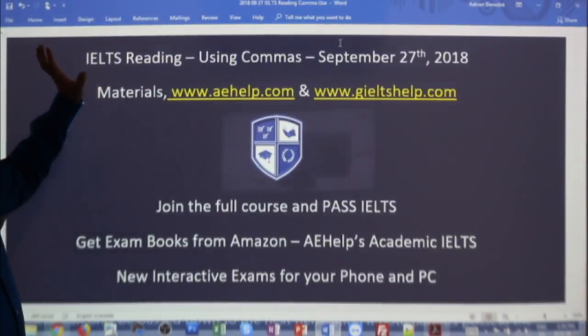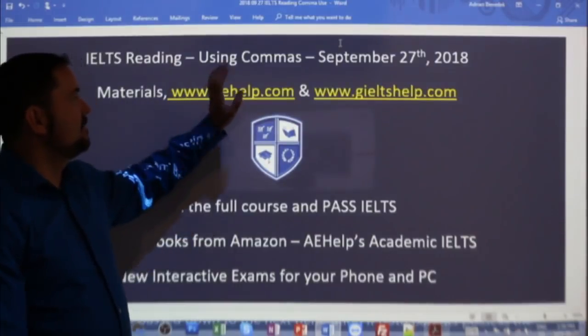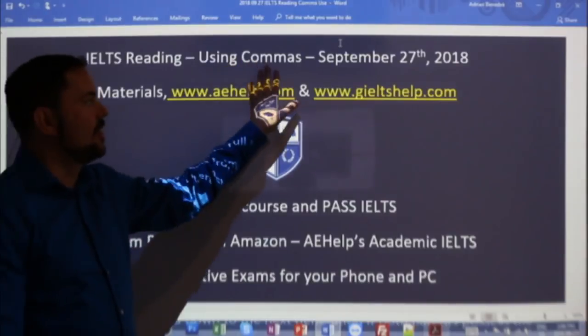Today we're going to be looking at an IELTS reading passage from our materials, analyzing that passage for how commas are used, following a lesson on how to use commas.